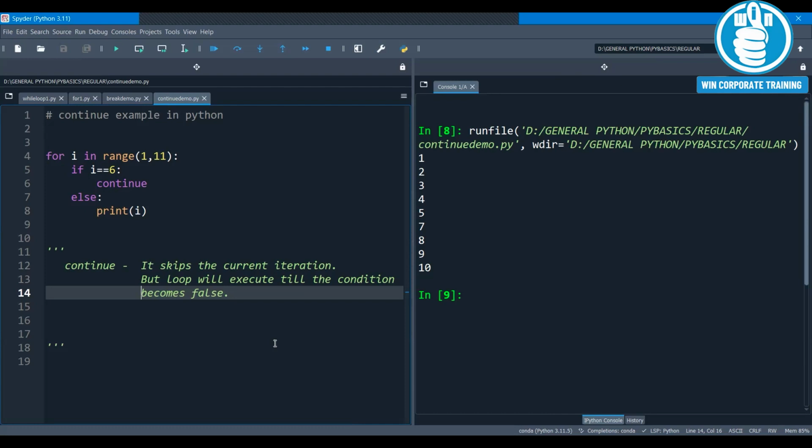Hope you have understood the details about the while loop, for loop, break and continue statements.